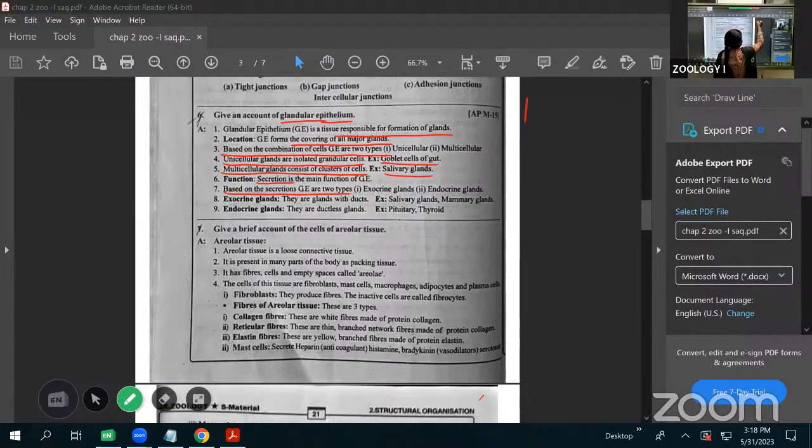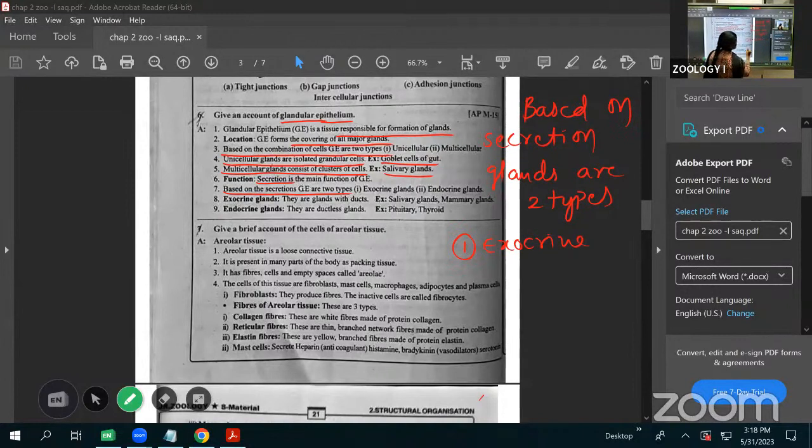Based on secretion, glands are two types. What are they? Exocrine, all of you know, I think. Exocrine glands. And the second one is the endocrine glands.